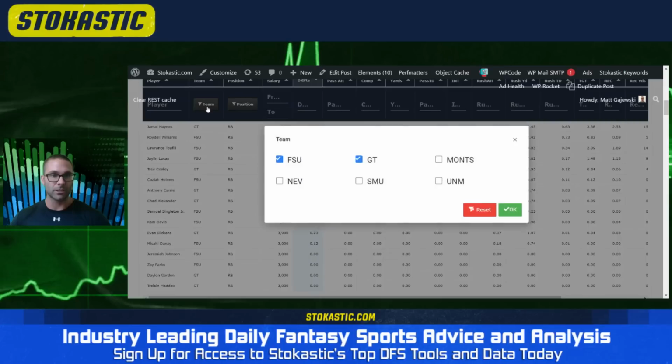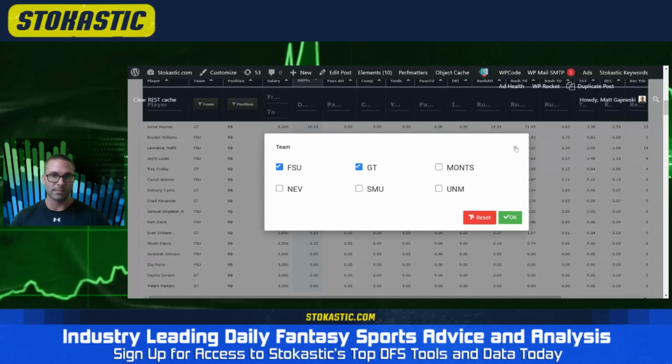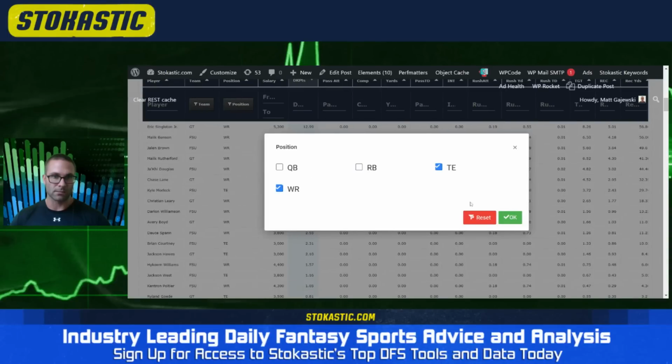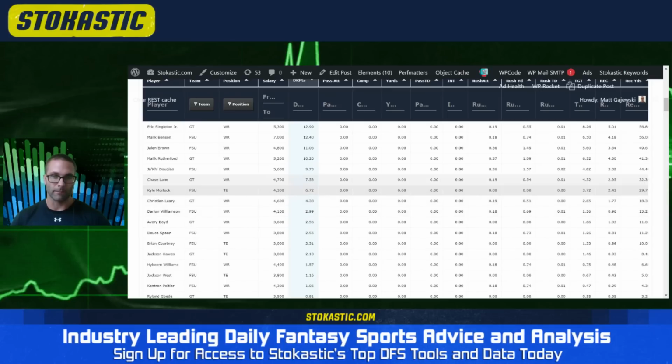All right, the pass catching position. Whoops, that is teams. We want to go to wide receiver and tight ends. Okay, so at the top of the board, we have Eric Singleton, Malik Benson. I'm going to talk about these team by team first and foremost before we go anywhere else. And let's start with Florida State because they have the more interesting receiver situation given their departures.